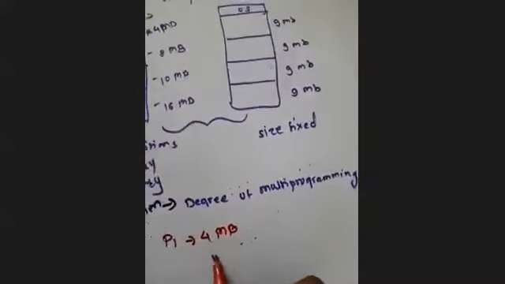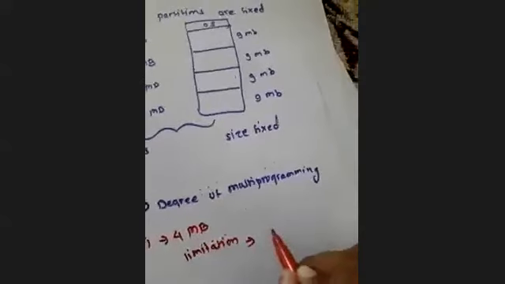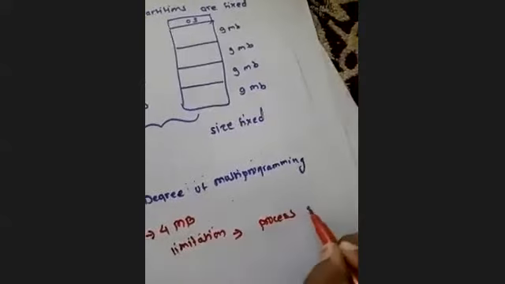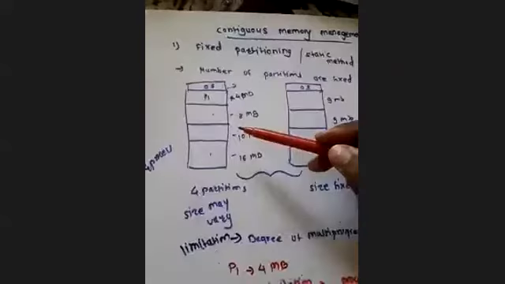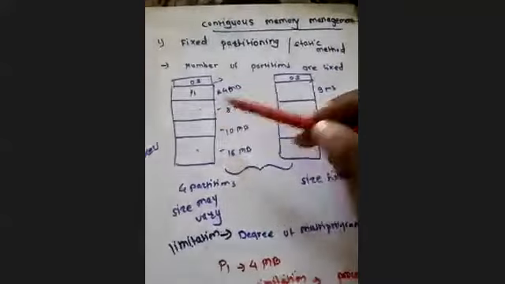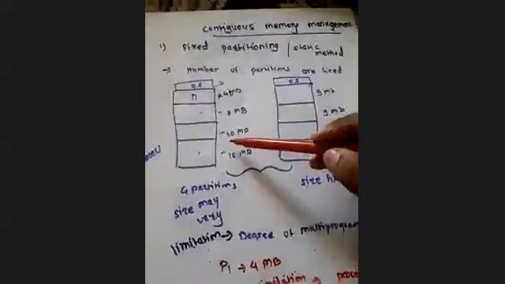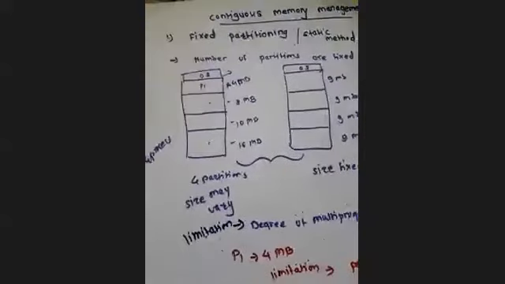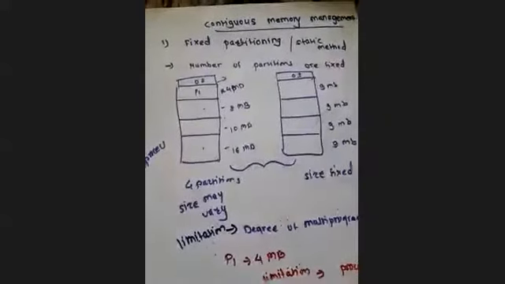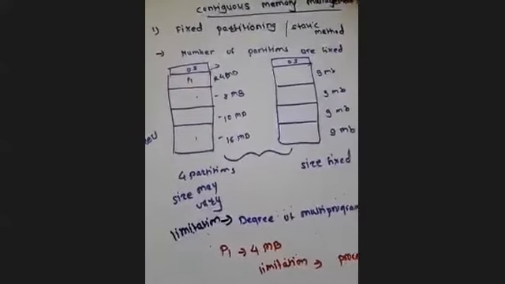So that is one more limitation: the limitation on the process size. Whatever the partition size is, accordingly we can put the process into that partition. If the partition size is less than the process size requirement, then we cannot put that process into this partition, and we cannot execute that process, because spanning is also not allowed.